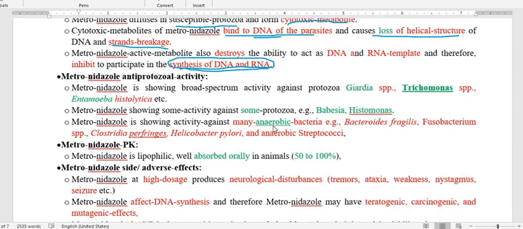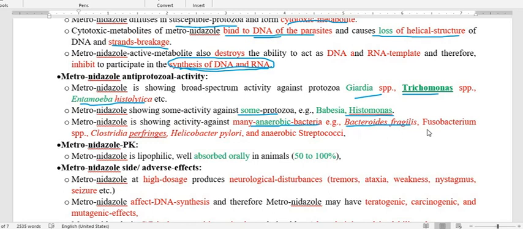Regarding the species sensitive to metronidazole that we have mentioned, that is Giardia, Trichomonas, then also the amoeba, particularly Entamoeba histolytica, some other protozoa like Babesia and Histomonas, and anaerobic bacteria. Among anaerobic bacteria, which are the very important bacteria? Bacteroides fragilis. As we know, Bacteroides fragilis usually produces suppurative infection. So for that we have to use this metronidazole.